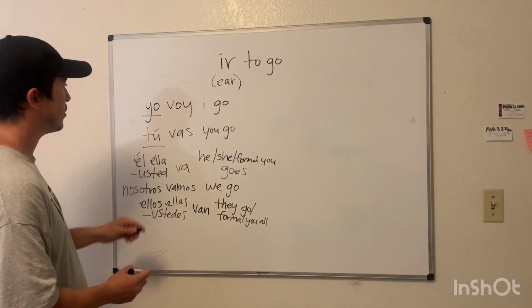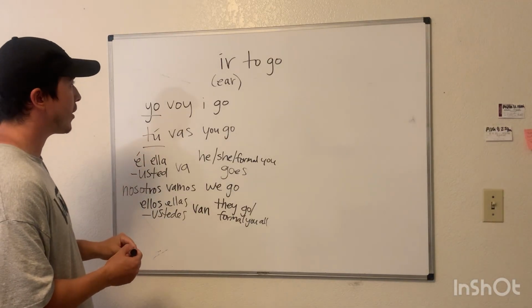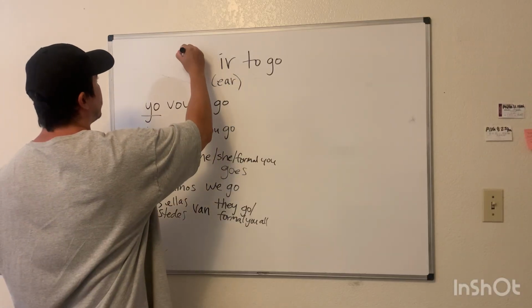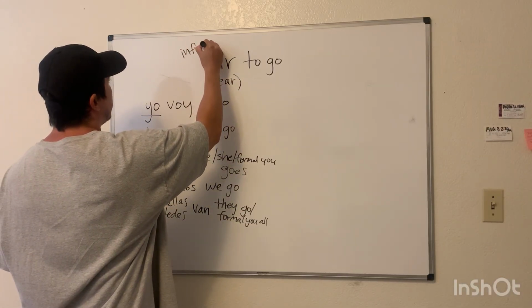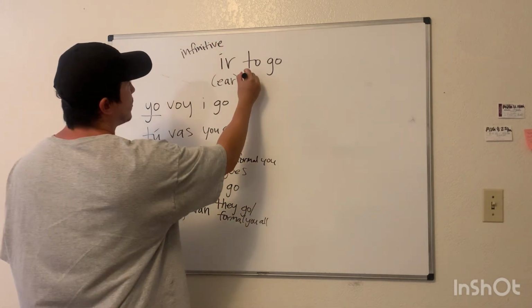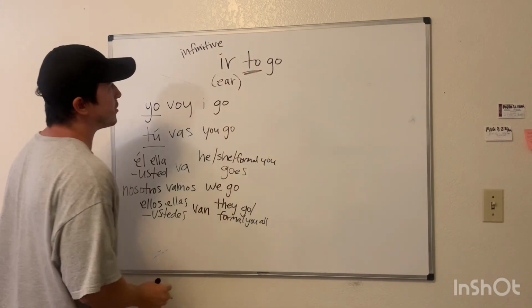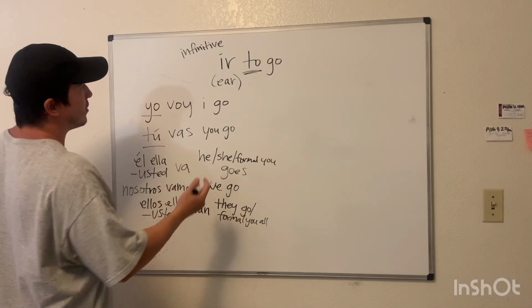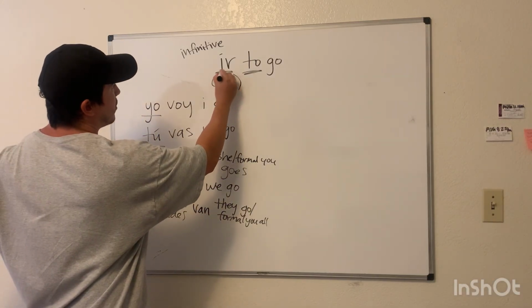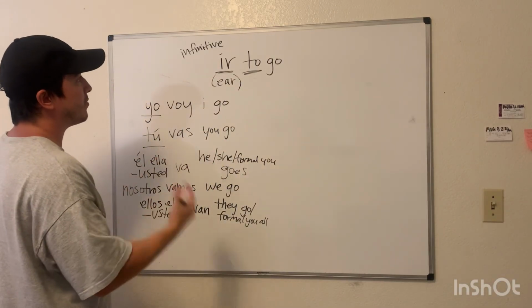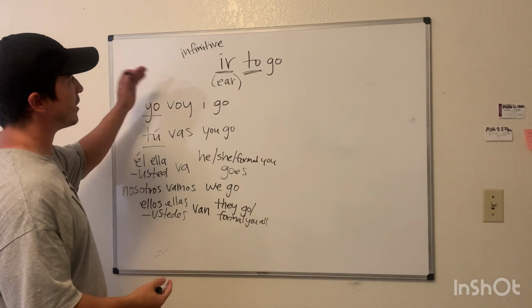I go, yo voy, I'm going. Ir is the infinitive, because it has the to in the definition. So whatever the verb is at its base form is the infinitive. So ir is the infinitive. That's what we call it, the infinitive.